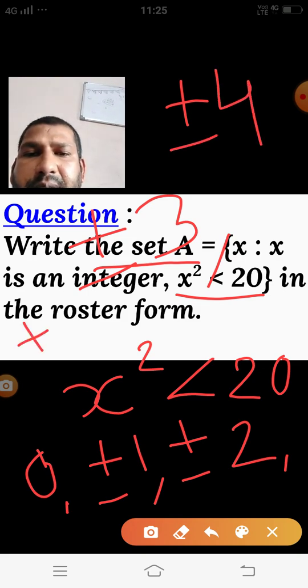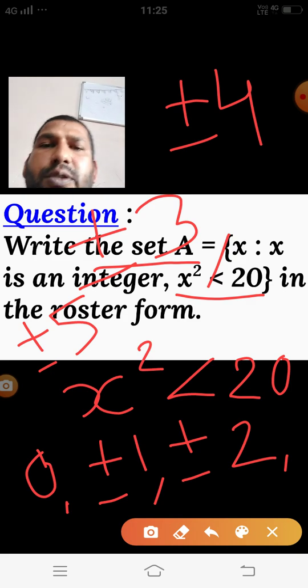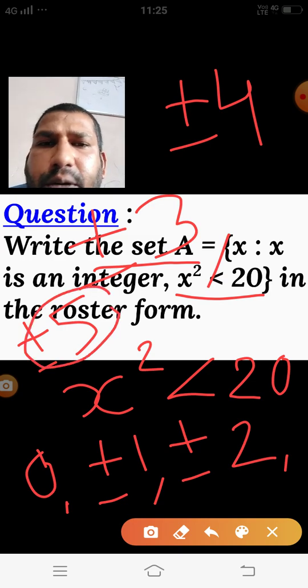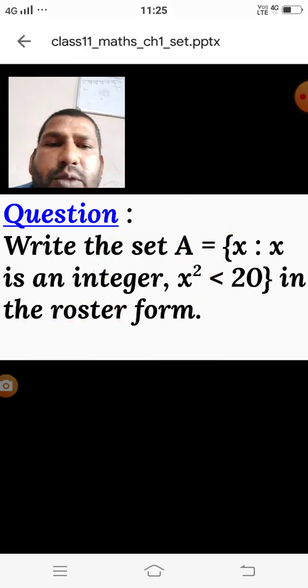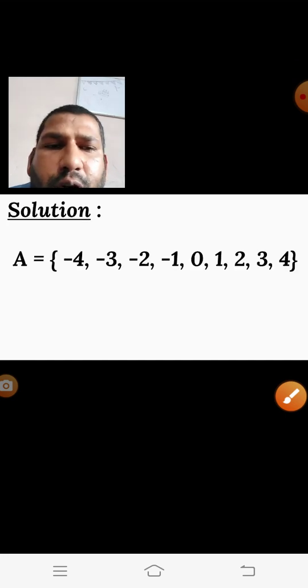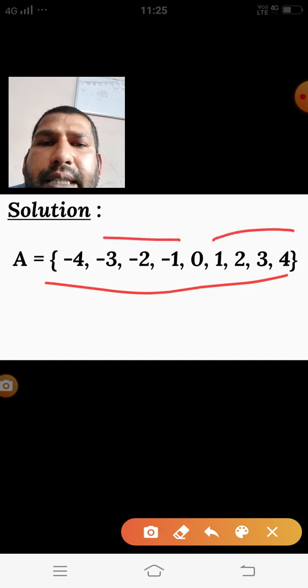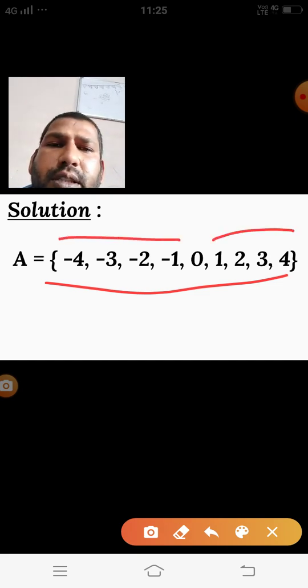But if you take plus minus 5, then you get 25. 0 square is 0, 1 square is 1, 2 square is 4, 3 square is 9, 4 square is 16. These are the numbers whose squares are less than 20. Here if you take 5, you get a square which is more than 20. And what is the solution? The set in roster form is 0, 1, 2, 3, 4, and the negative integers also, and this is the solution.